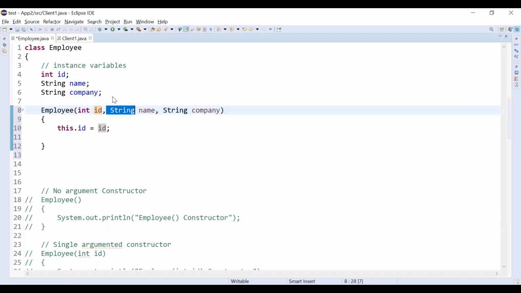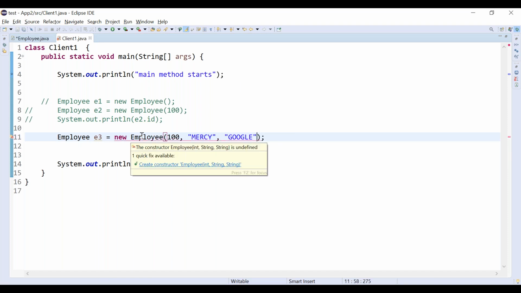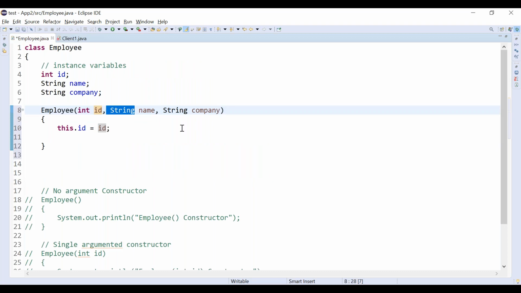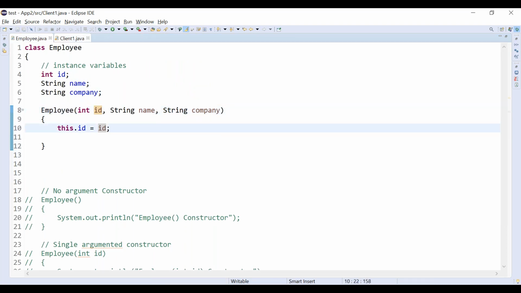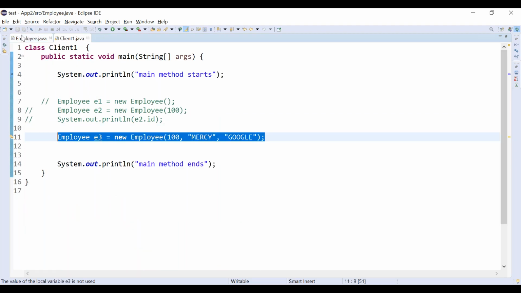So 100, the employee id is 100, name as Mercy, and company as Google, right? This is the available constructor, correct? So we can just go here. See here, there is no compile time error, right? We are using the available constructor.